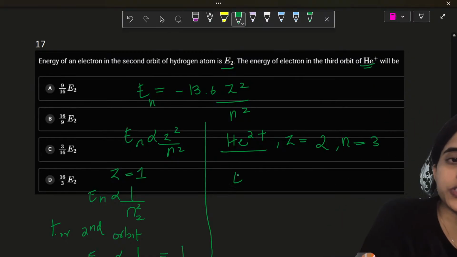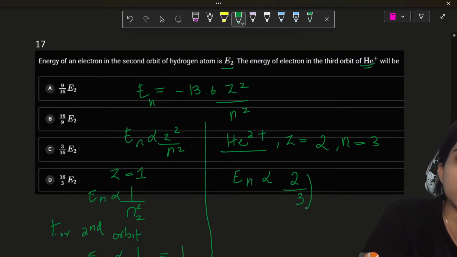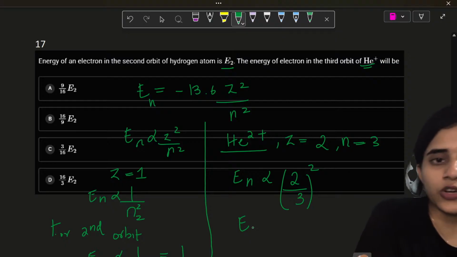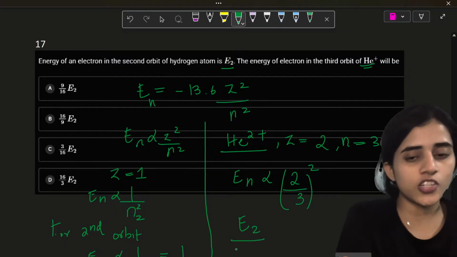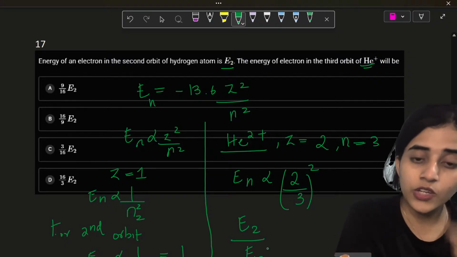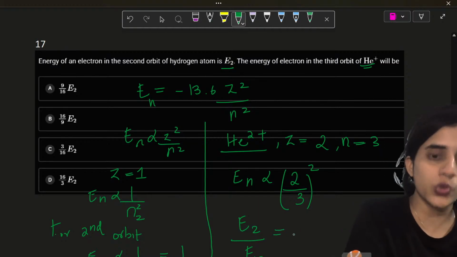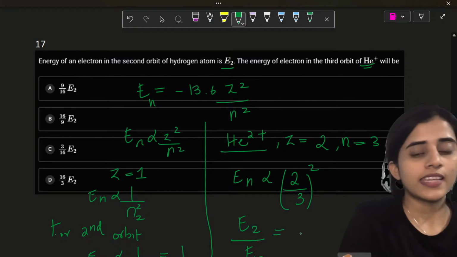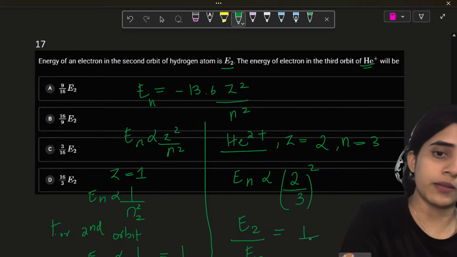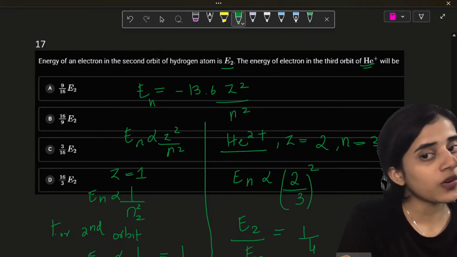So let's do the proportionality. So En would be proportional to 2 square by 3 square. Now, E of the second orbit, which is hydrogen, divided by E of the third orbit, which is helium, is going to be equal to 1 by 4 divided by 4 by 9.